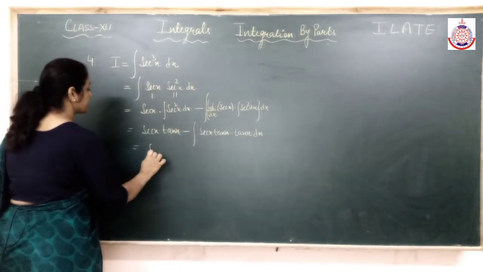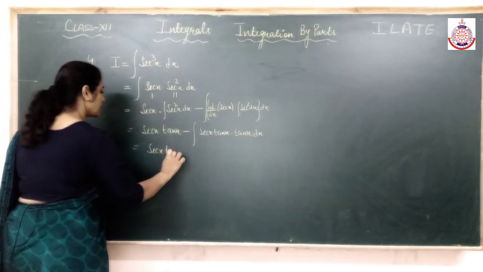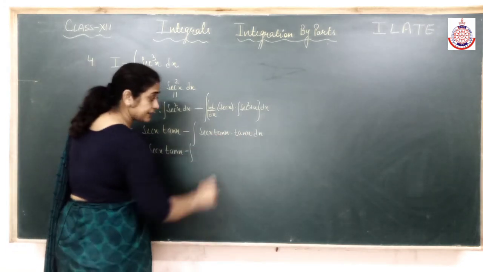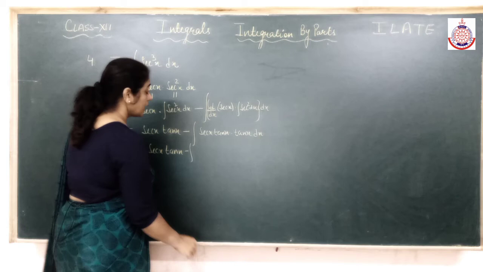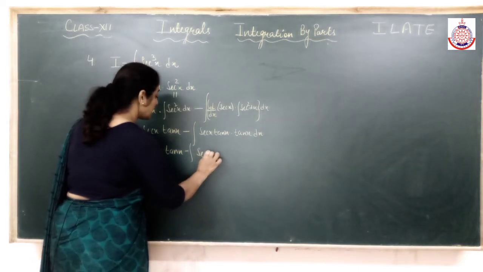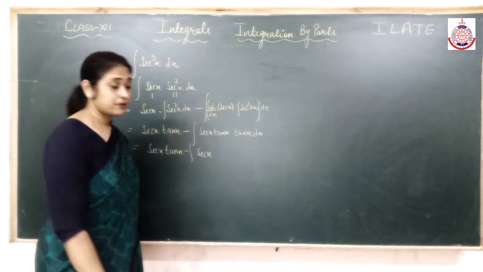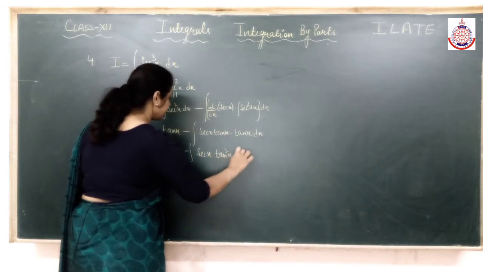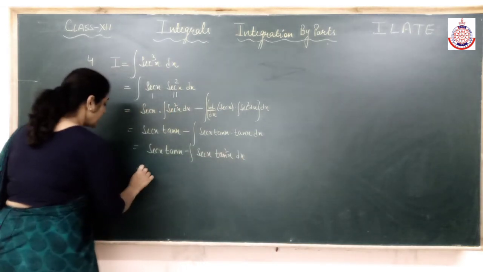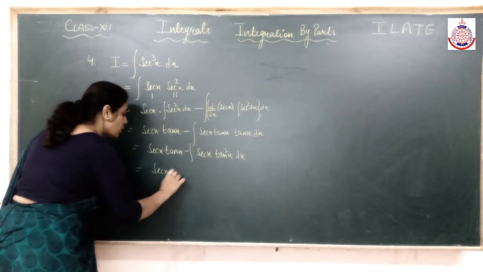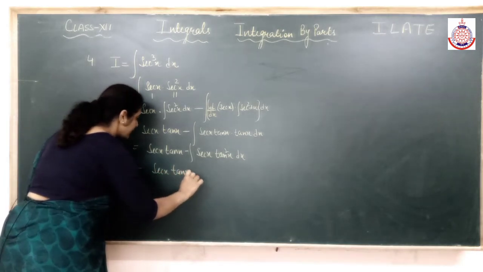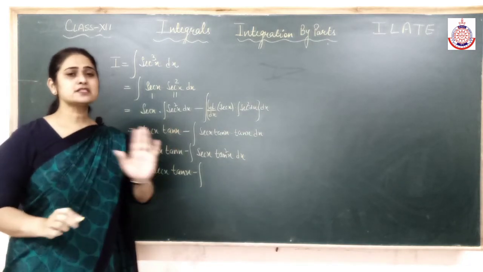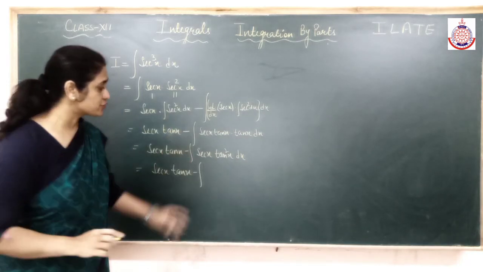Now see, this is tan into tan square, secant into tan square. That means my question is not becoming easy right now, so I need to think. Children, integration is all about thinking. Different kinds of questions you will get, you will have to think. You have to practice. If you practice, you will be able to solve all such questions.